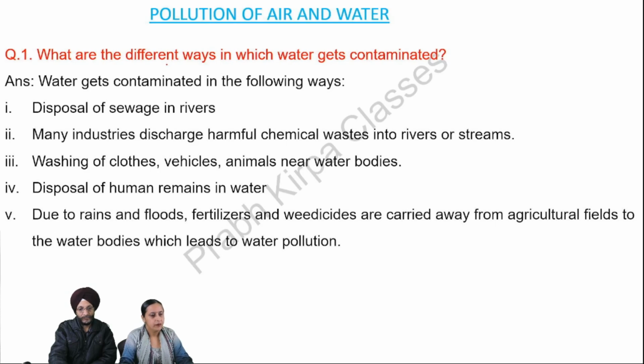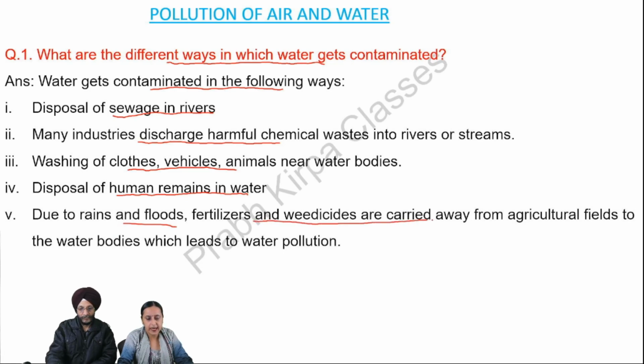Question number 1. What are the different ways in which water gets contaminated? Answer. Water gets contaminated in the following ways. Number 1. Disposal of sewage in rivers. Number 2. Many industries discharge harmful chemical wastes into rivers or streams. Third. Washing of clothes, vehicles, animals near water bodies. Fourth. Disposal of human remains in water. Fifth. Due to rains and floods, fertilizers and weedicides are carried away from agricultural fields to the water bodies, which leads to water pollution.